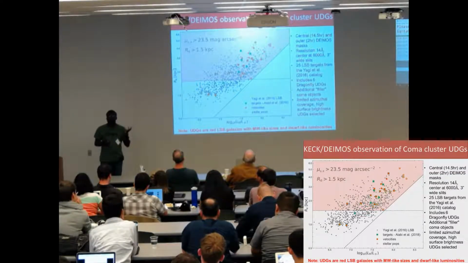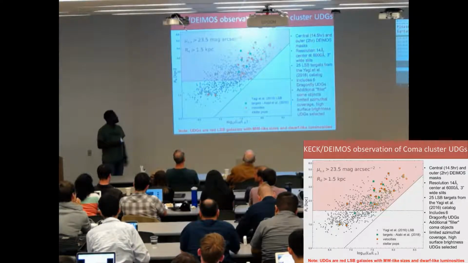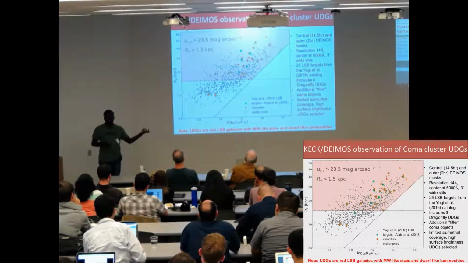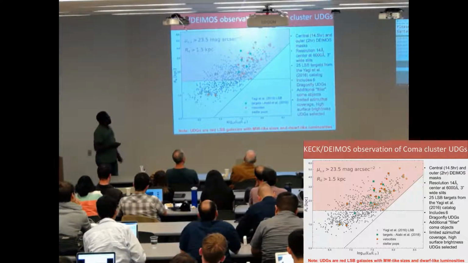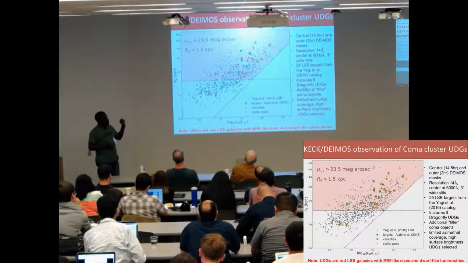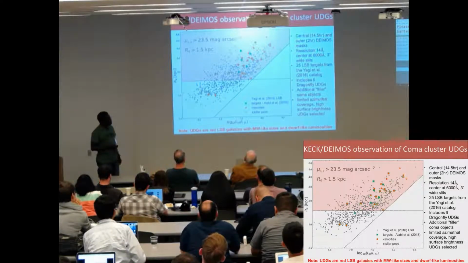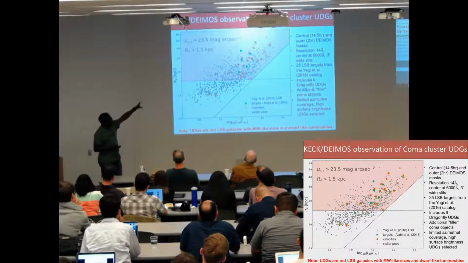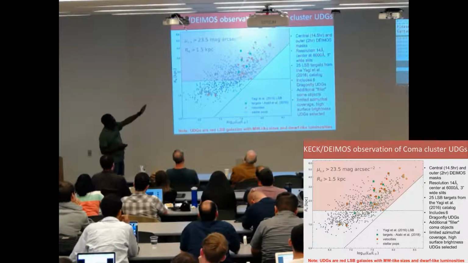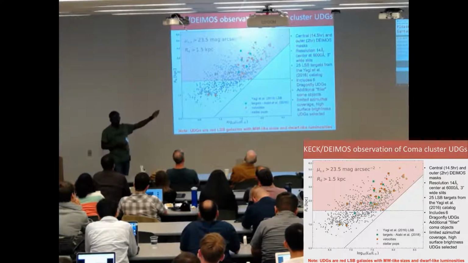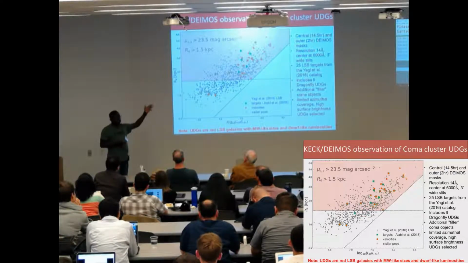And just to optimize the use of the real estate on our mask, we added filler objects anywhere we had gaps on the mask. It's going to be important as we move on later in the talk that we should note that our sample is not complete in any way. It's neither complete azimuthally because obviously Coma is very big and we can only do as much as we've done. And then you can see from the plot, the pink part of the plot, that we've preferentially picked things that have higher surface brightness, but they are still ultra-diffuse galaxies based on the definition.